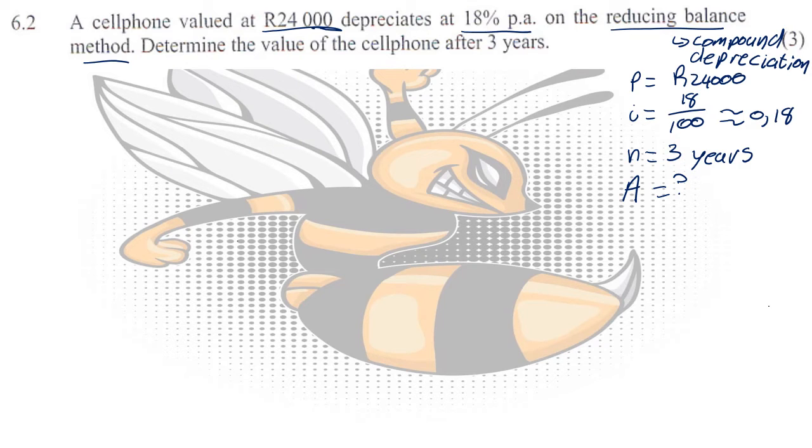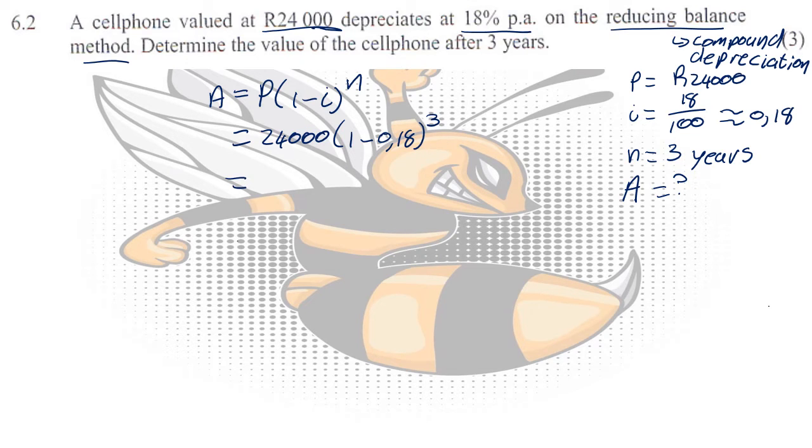So that means we are going to use the formula A equals P(1 minus i) to the power of n. Now we know the P value in this case, that would be the 24,000. We multiply that with 1 minus i, in this case 0.18, to the power of 3.